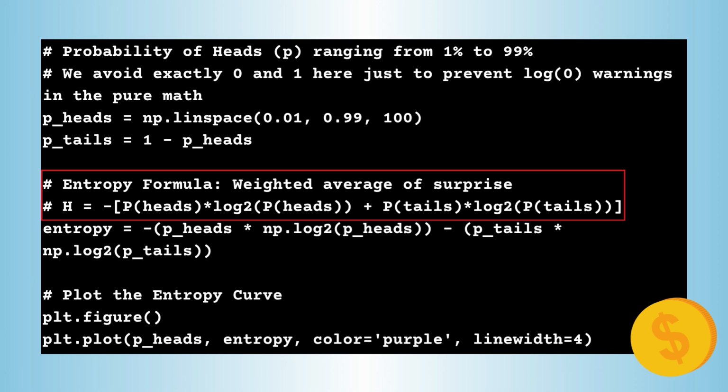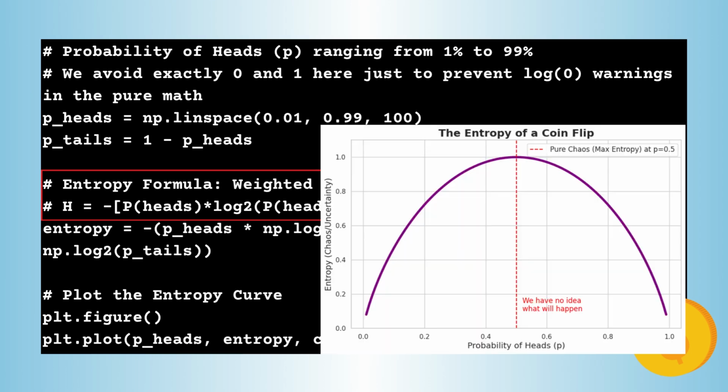If we just code this out, you can see exactly what this chaos looks like. Look at this curve. If the coin is rigged to be 100% heads, the entropy is 0. You know exactly what's going to happen. But right in the middle, at 50-50, the math peaks. You have absolutely no idea what the next flip will be. Entropy is just a mathematical ruler for measuring uncertainty.